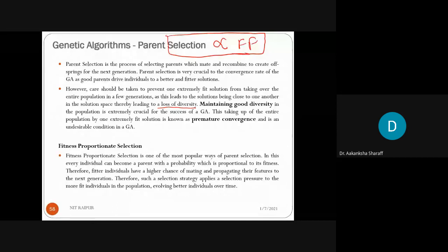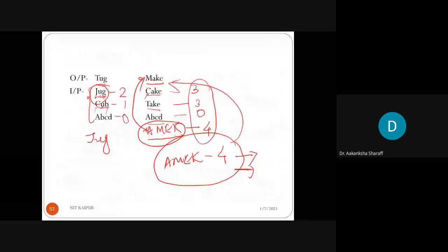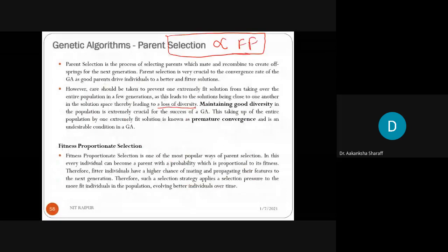Now, fitness proportionate selection. Here we have introduced one word, fitness approximation. So how do we compute the fitness proportionate selection, meaning how can we select the parents based on the fitness value? Clear? Here is one possible solution I told you about for choosing the parents.